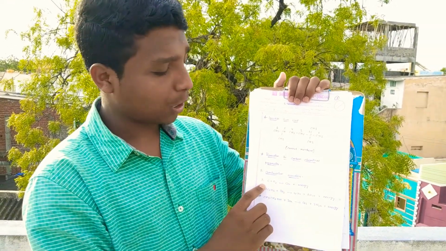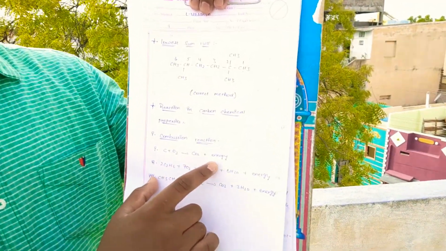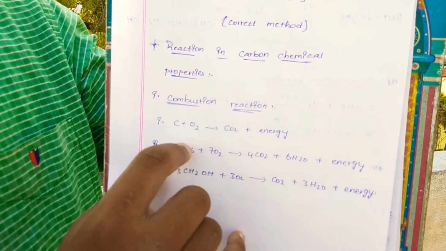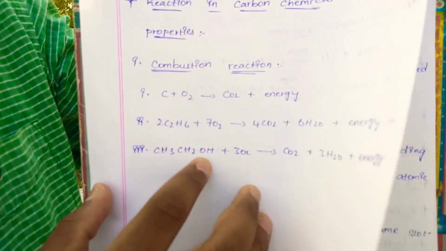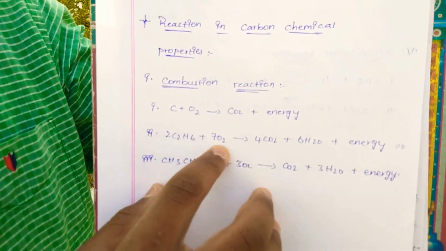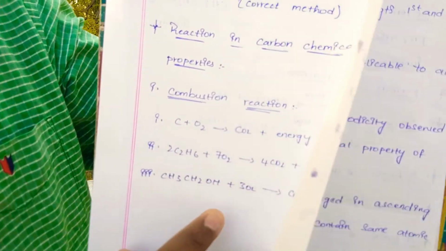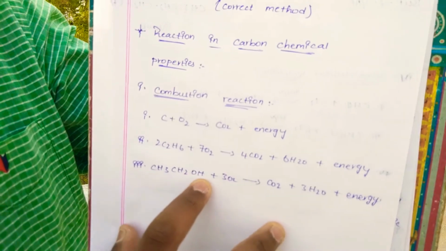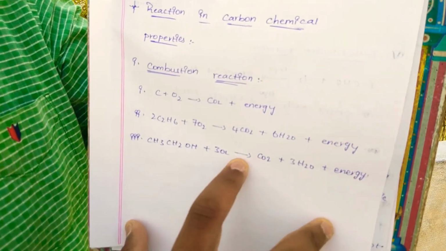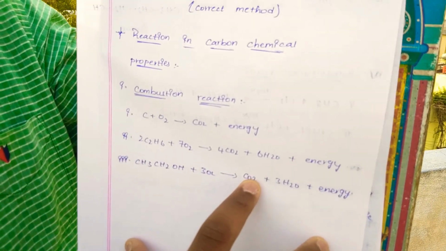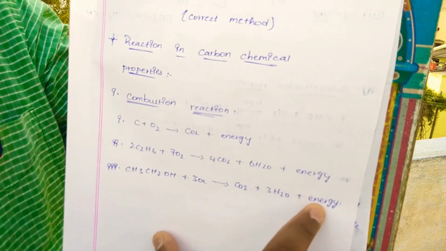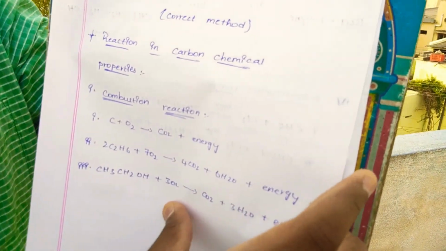In the presence of carbon and oxygen, CO2 and energy will be produced. In the combustion reaction, 2C2H6 plus O2 gives 4CO2 plus 6H2O plus energy. When CH3CH2OH plus 3O2 gives 2CO2 plus 3H2O plus energy. This is a combustion reaction.